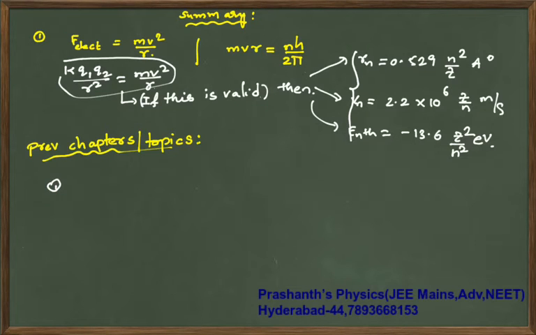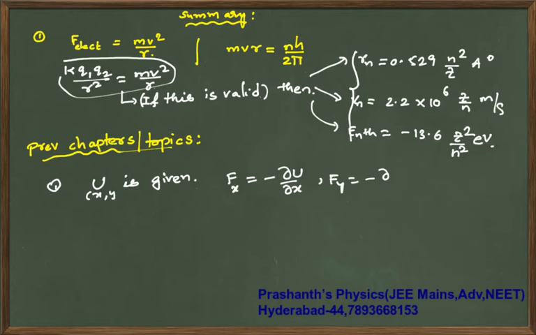First one is, let us say you are given potential energy U. If you want force along a particular direction, you write minus dou U by dou x. If U of x, y, z is given, Fx is minus dou U by dou x, Fy is minus dou U by dou y, and force along z direction is minus dou U by dou z.